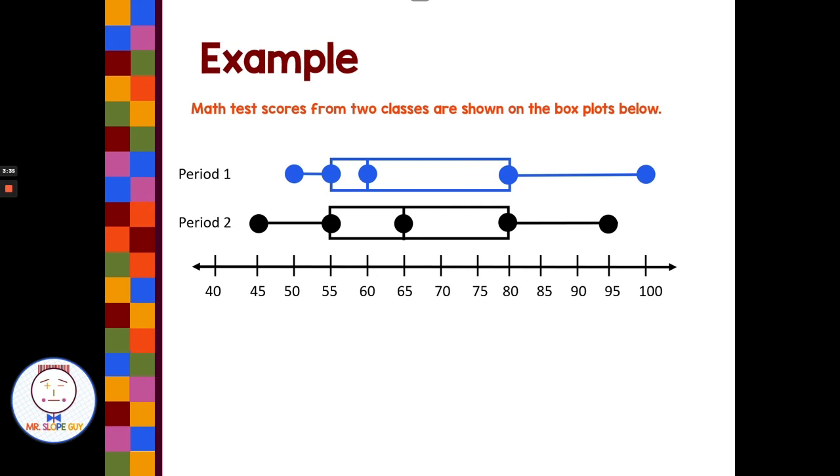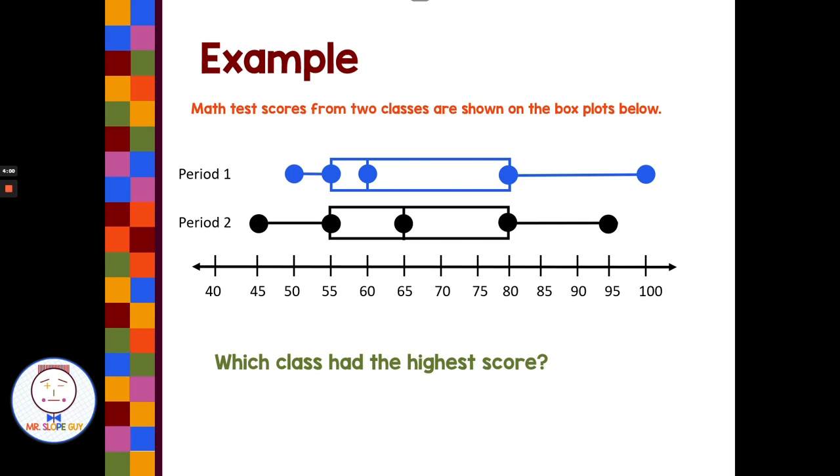Okay, we have a double box and whisker. We have two sets of data to compare. The math test scores from two classes are shown on the box plots below. We have period 1 shown in blue, and below that we have period 2 shown in black. Let's look at some questions that we might be asked based on two sets of data. Which class had the highest score?